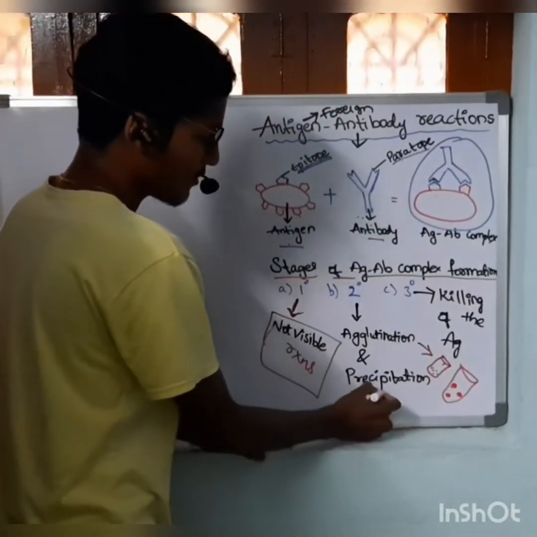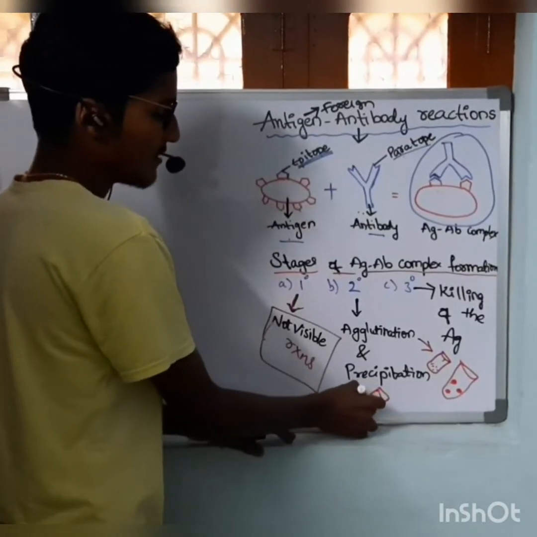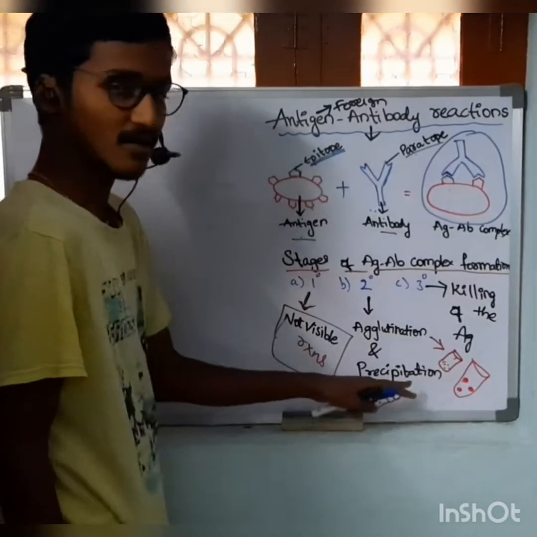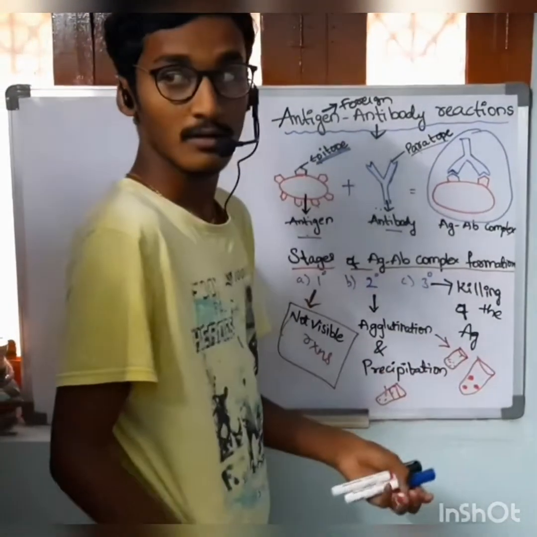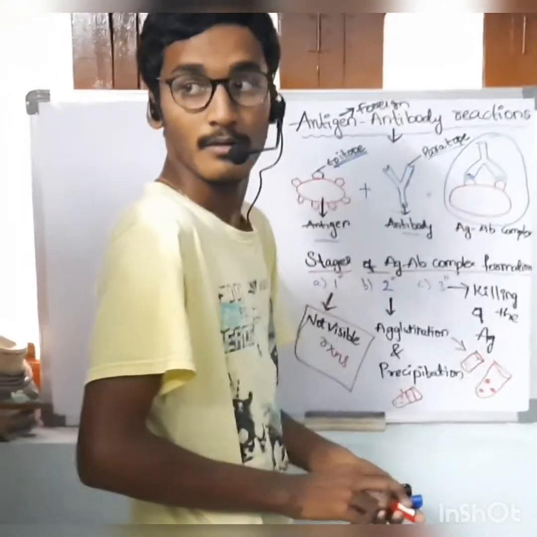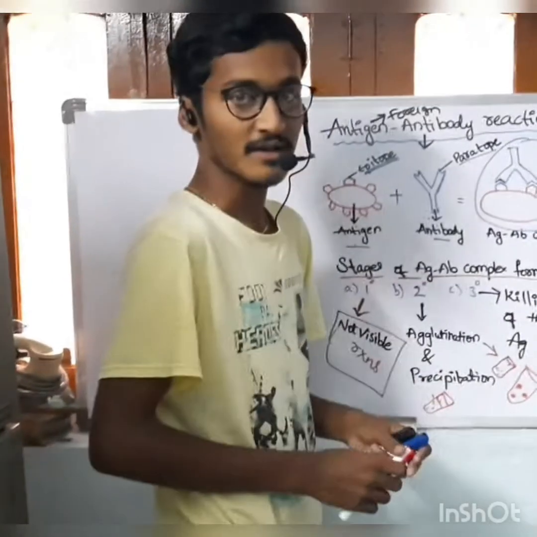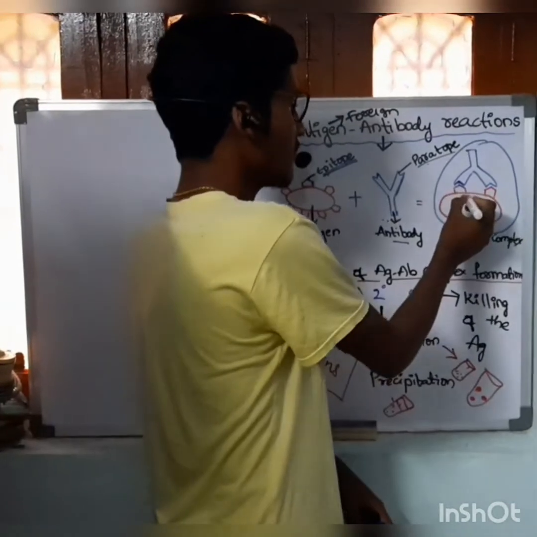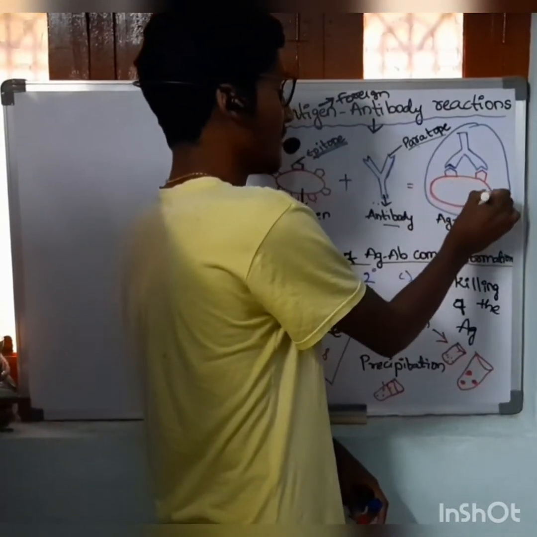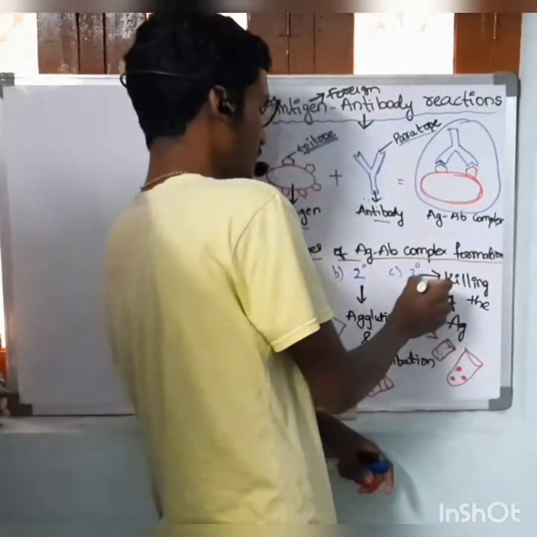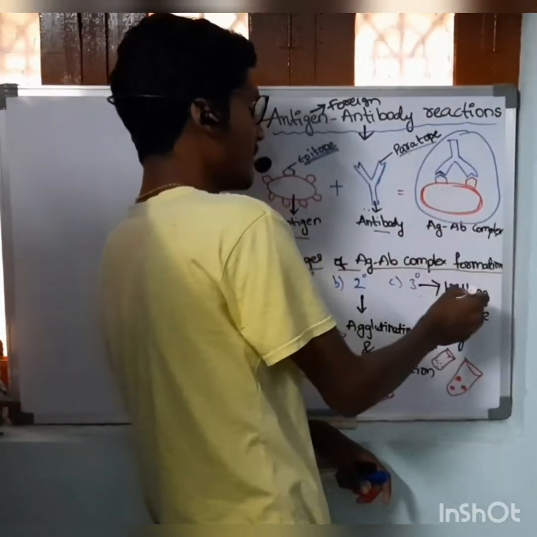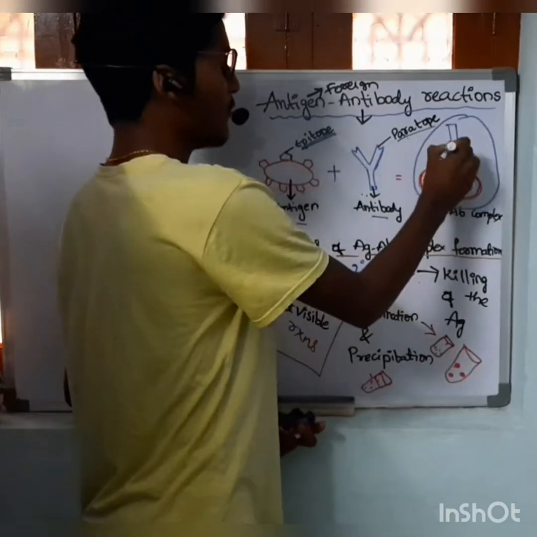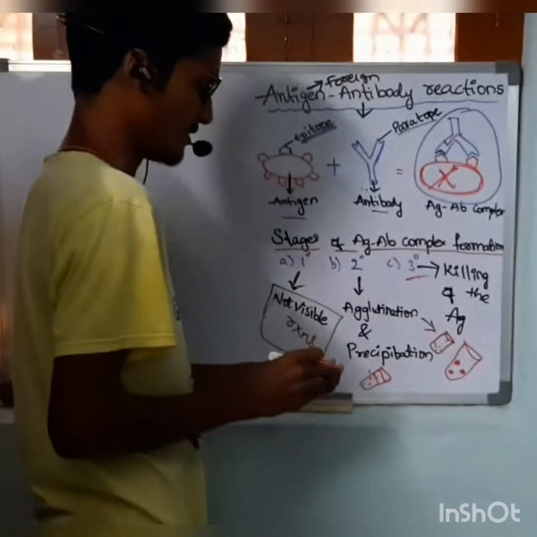Precipitation: the bond formation between the antigen and antibody is known as precipitation. The bond formed is known as a precipitation bond or precipitate. Next is the tertiary phase. After the complex of antigen and antibody forms, the antibody kills the antigen. This is known as the tertiary phase.